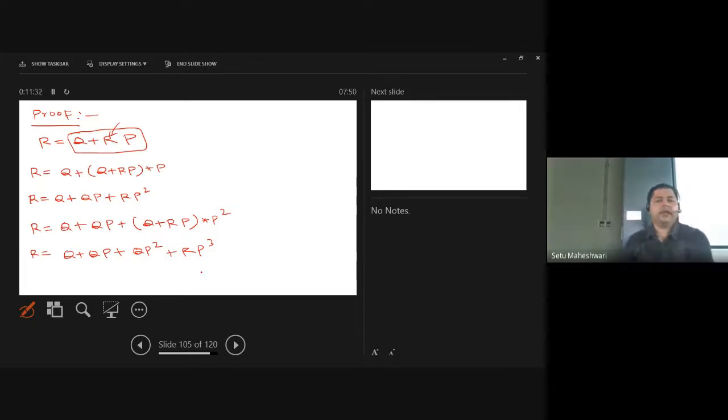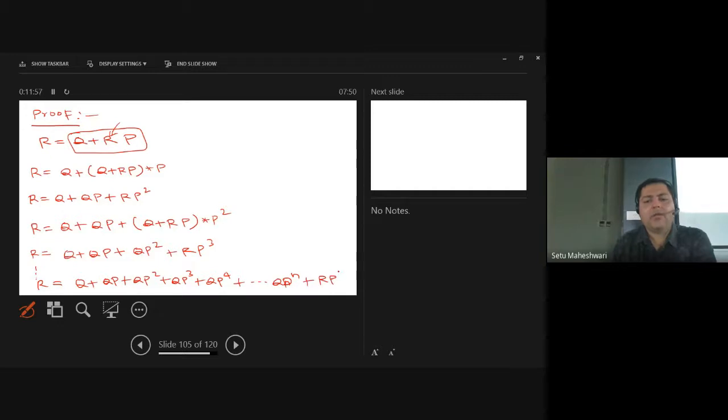After some more steps, R = Q + QP + QP square + QP cube + QP power 4 plus a few more QPs up to power n, and at last we will have RP power n.